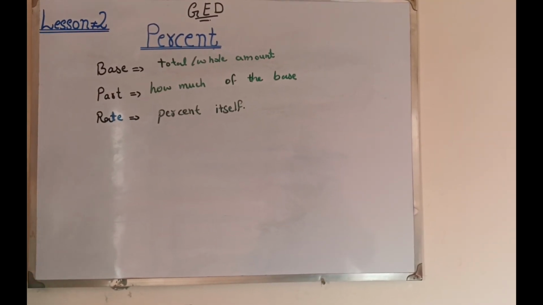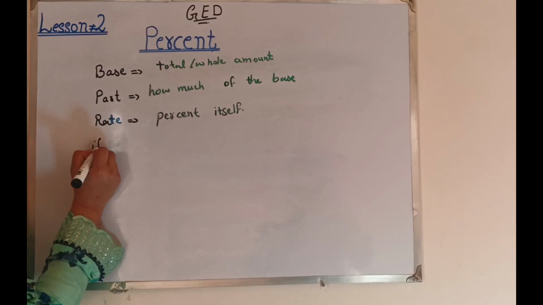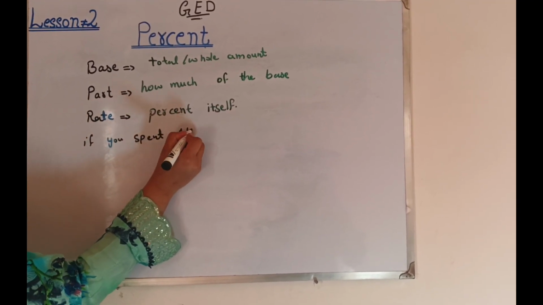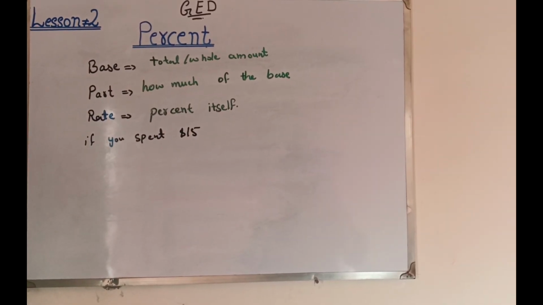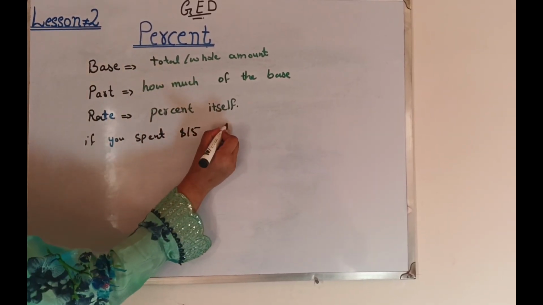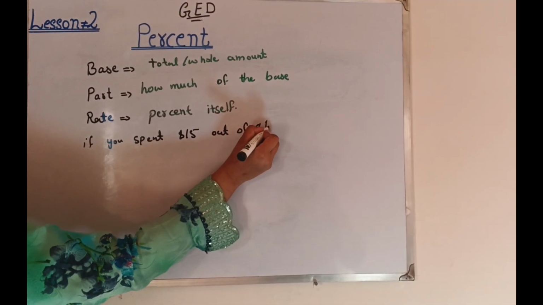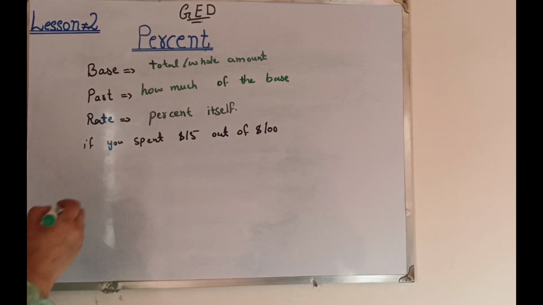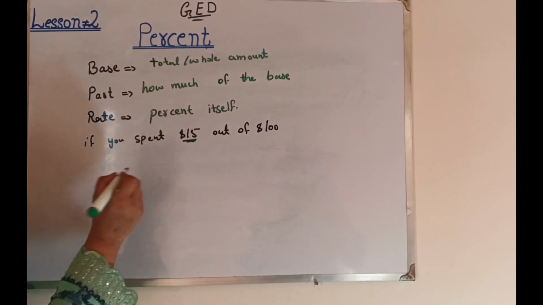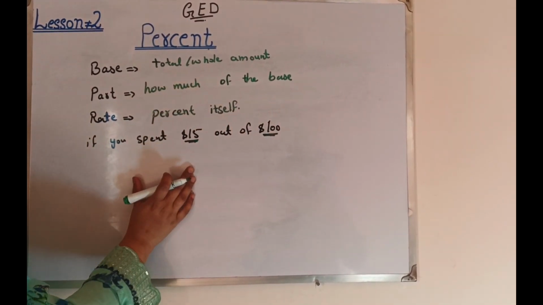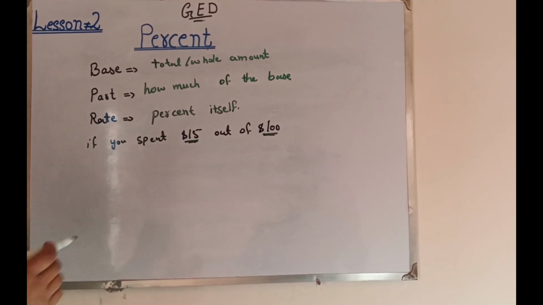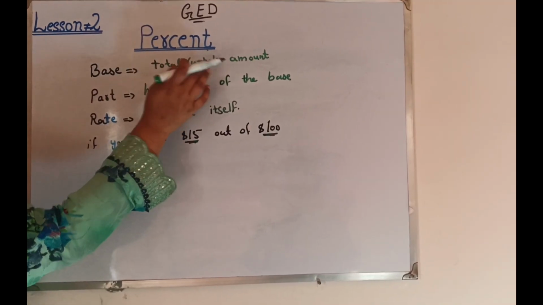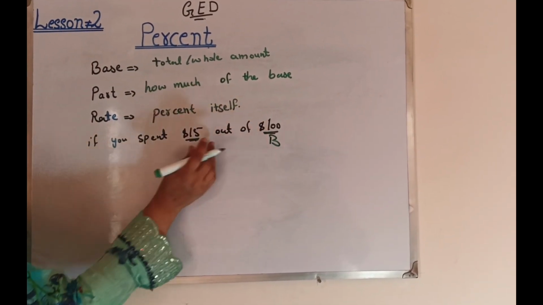Let's look at an example. If you spend $15 out of $100, then what does it mean? What is 15? What is $100? You know this. It's a complete value, a whole amount. 100 is the base, the total or whole amount. $15.